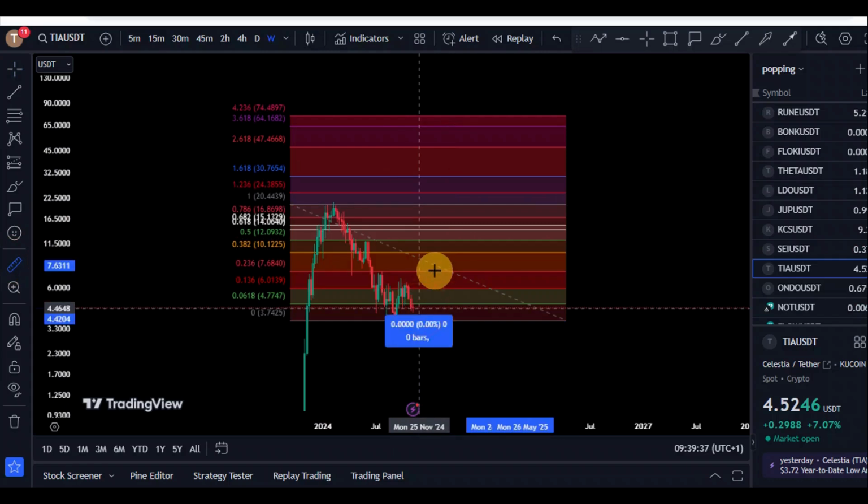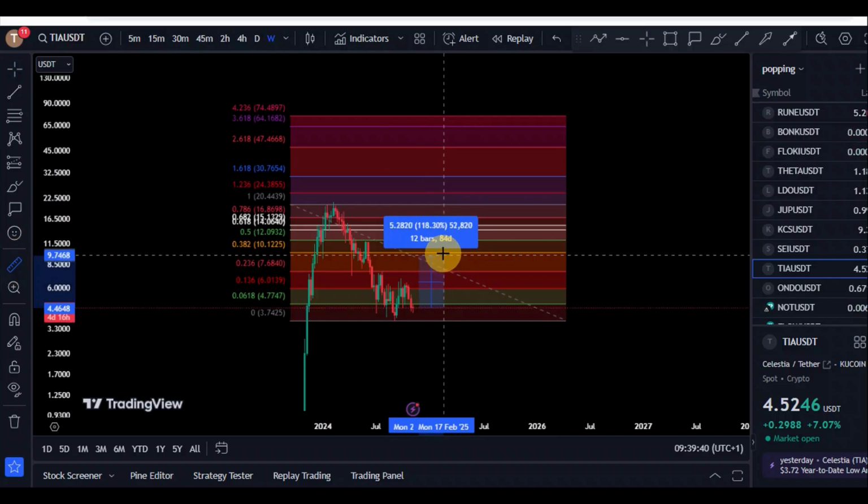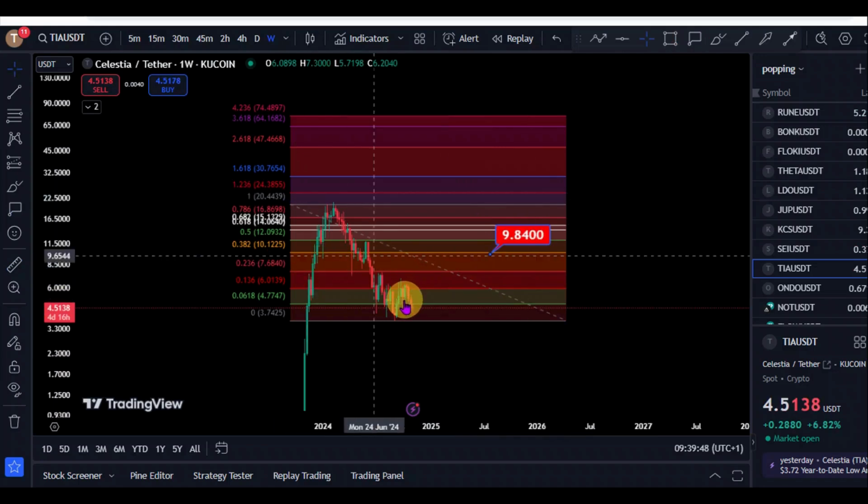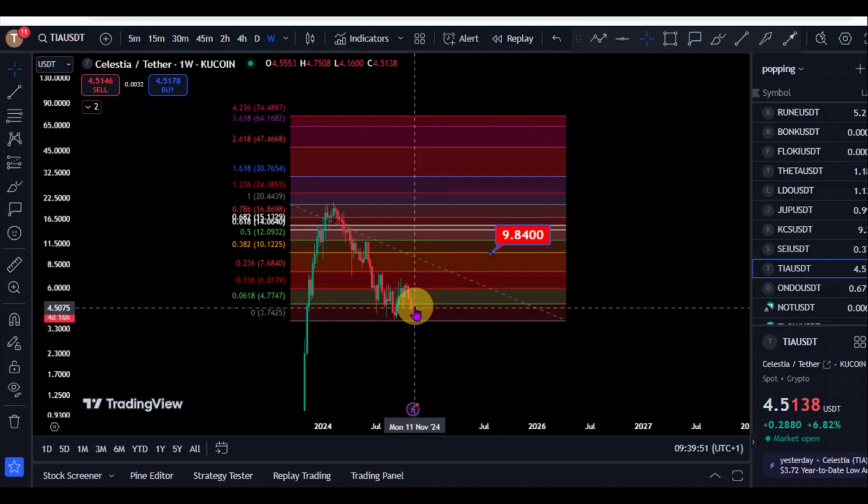At least minimum, we should see prices go towards the 0.382 Fibonacci level, which would put TIA at around the $10 level. So yes, we are still in a downtrend, but we could just see the beginning of that uptrend, that bounce right here for TIA coming soon. So I will continue to give you updates regarding Celestia, if the post-election theory is coming to pass, or if it is not working out as expected.